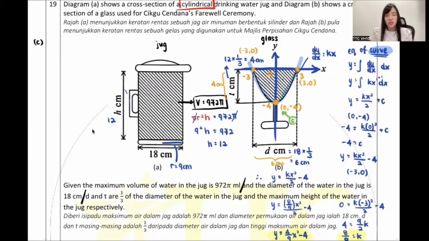3 marks. So my dear, you see, hot KBAT, right? They don't like to ask you to find area, find volume. They don't like to tell you straight away. They like to ask you something very far away. You need to use your brain to think. So can anyone tell me, people ask you how many glasses you need to prepare. Can you tell me how many glasses you need to prepare? Depends on what?